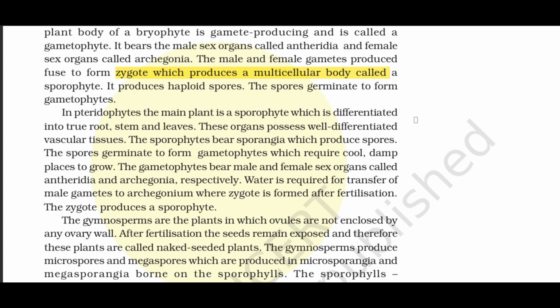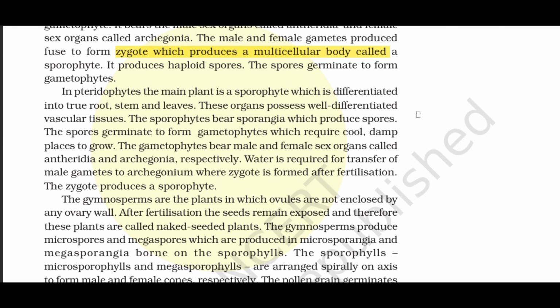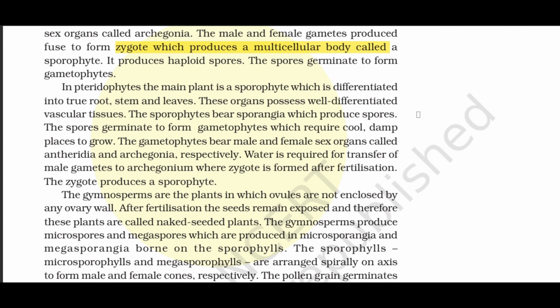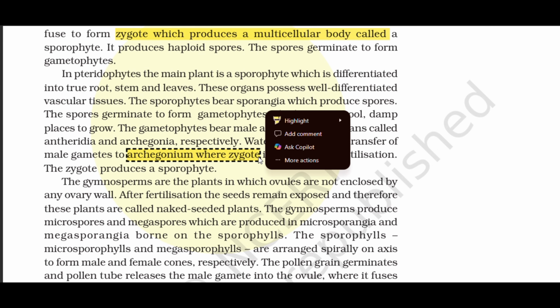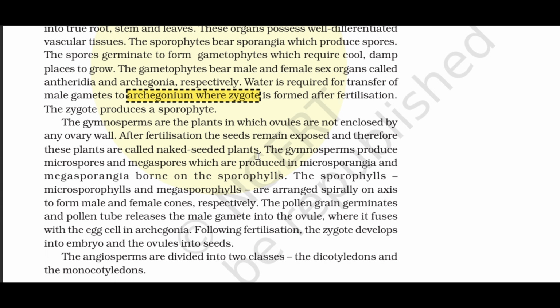In pteridophytes, the main plant is a sporophyte which is differentiated into true root, stem and leaves. These organs possess well-differentiated vascular tissues. The sporophytes bear sporangia which produce spores. The spores germinate to form gametophytes which require cool, damp places to grow. The gametophytes bear male and female sex organs called antheridia and archegonia, respectively. Water is required for transfer of male gametes to the archegonium, where the zygote is formed after fertilization. The zygote produces a sporophyte.